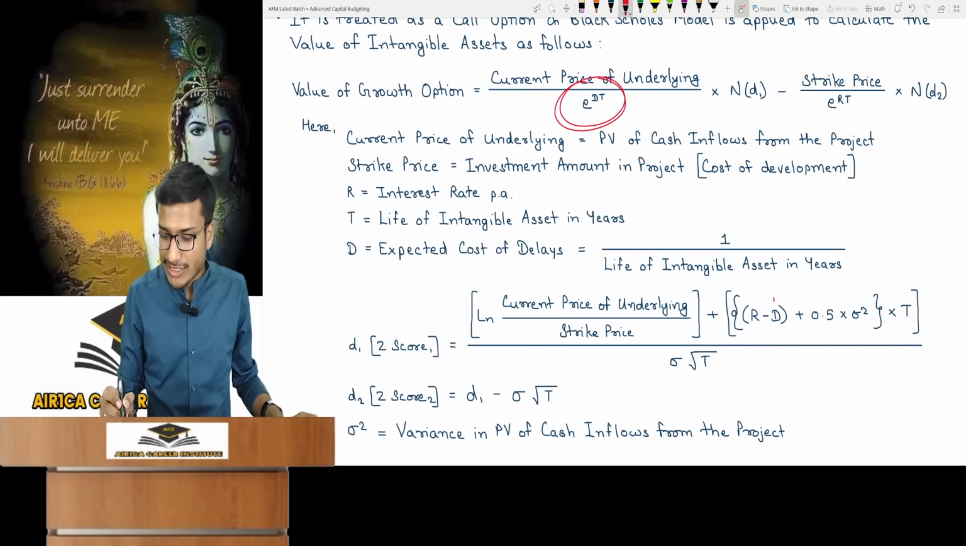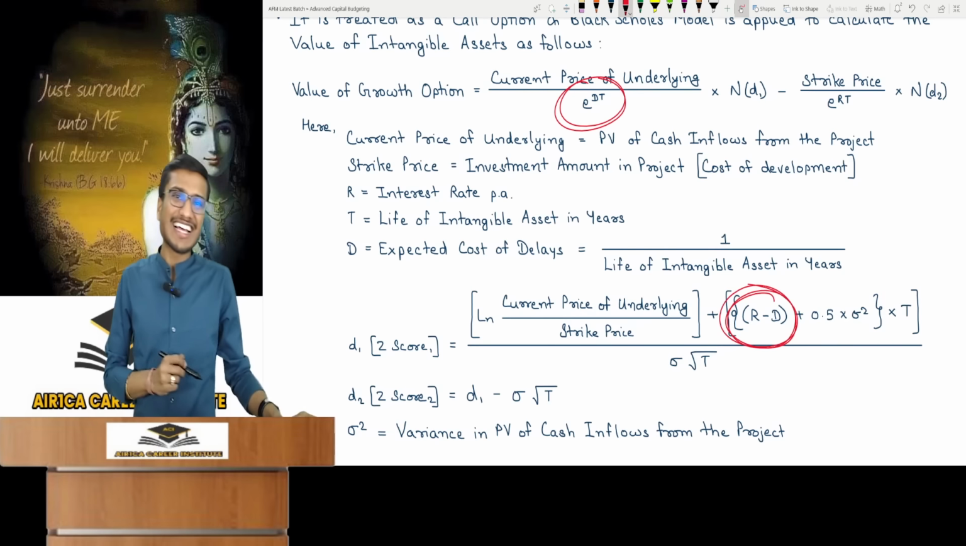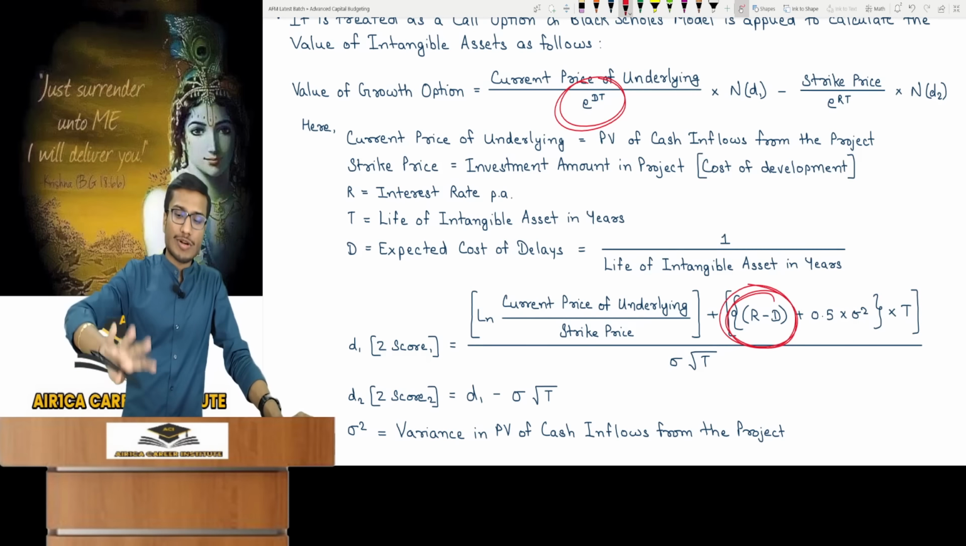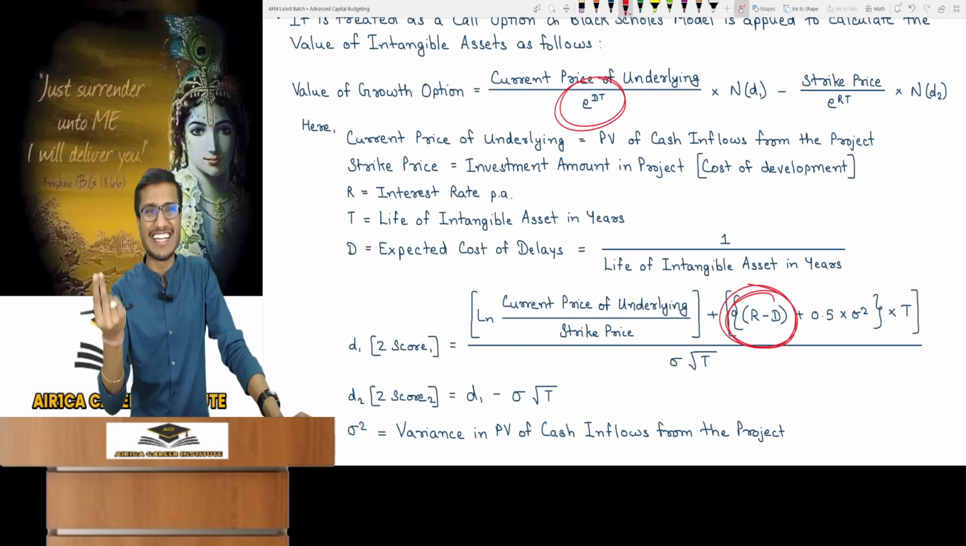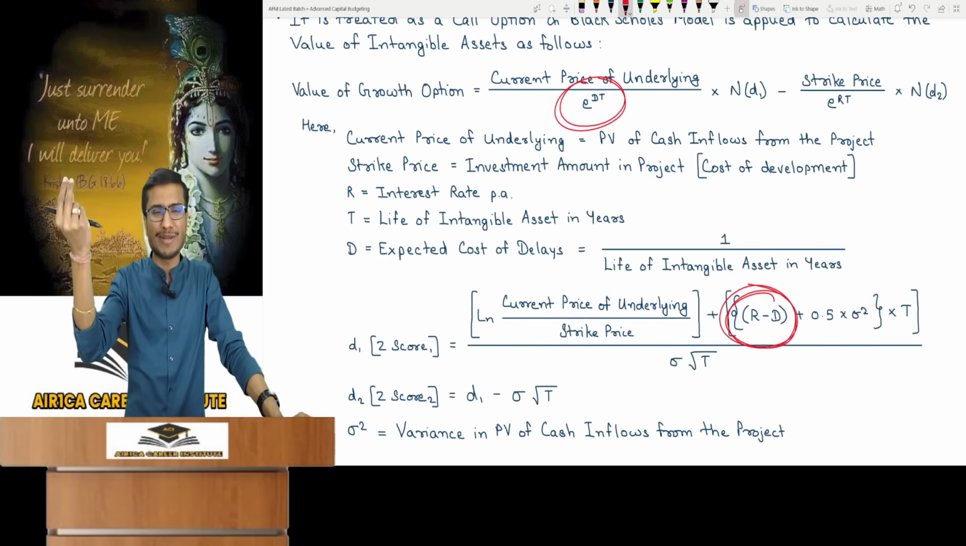There is another one if you noticed where D is subtracted from R. In the derivatives chapter's Black-Scholes model, this was absent. It was just R plus half of variance. Now D is subtracted from R. These are the two changes. What is the reason? Let me explain. It's nothing but the dividend yield. Dividend yield relates to stocks and shares and was present in the derivatives model.